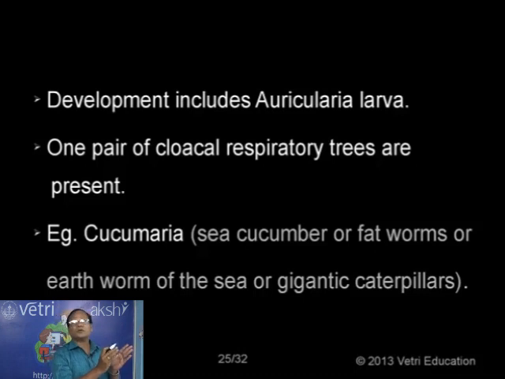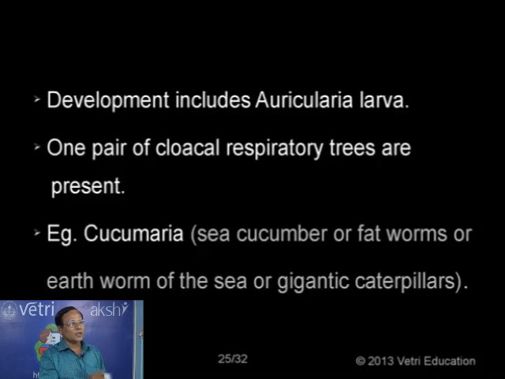I would like to compare once again the Echinodermata and Chordata. Both are similar in certain aspects. Number 1, deuterostome. Number 2, enterocoel. Number 3, mesodermal endoskeleton. And number 4, the nature of cleavage. In both cases, we have radial and indeterminate cleavage.